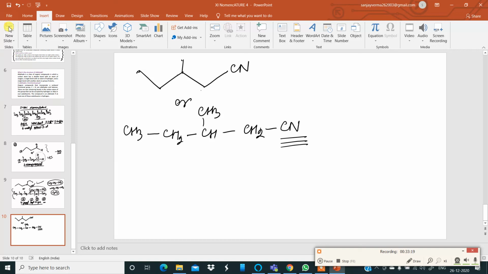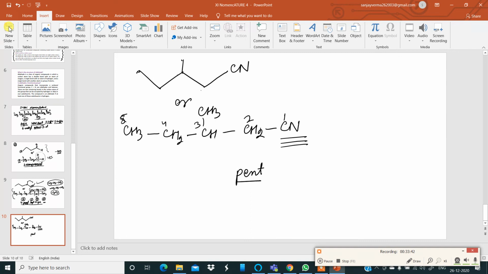So now what is the next thing to be done? The next thing is to number the carbon atoms. We have to number not from here, but from here. 1, 2, 3, 4, and then 5. So there are 5 carbon atoms in the longest chain. So for this compound, the word root becomes pent.